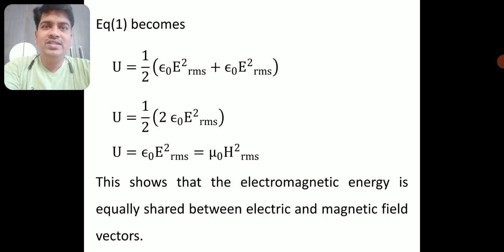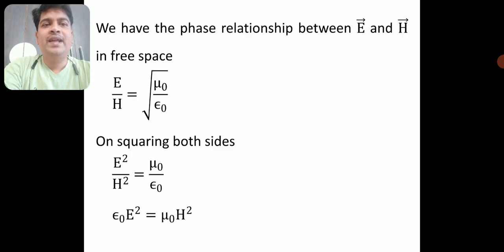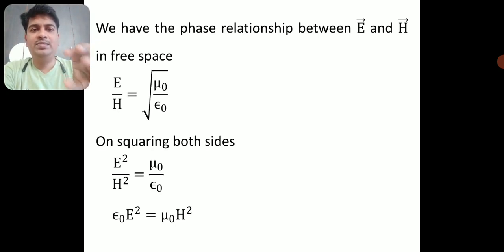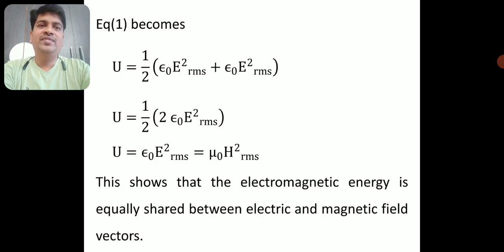I have an energy density equation which I derived from the Poynting theorem: half epsilon naught E square plus mu naught H square. I am writing epsilon naught E square instead of mu naught H square. Why? Because I have shown here that epsilon naught E square is equal to mu naught H square.